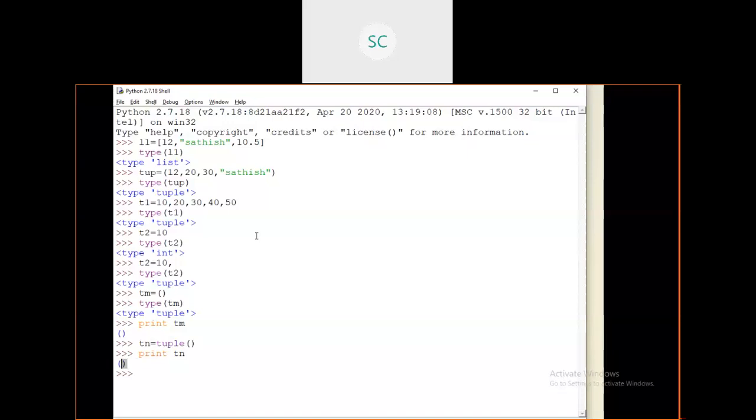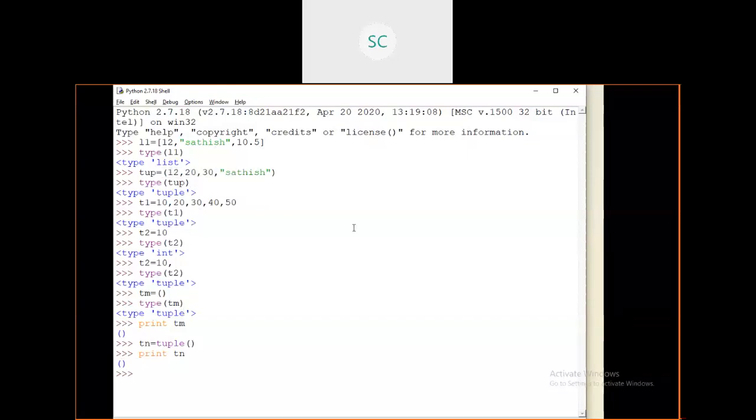How can you create a single tuple? By using two parentheses, and you can include any objects here. This is one way, and this is how you can create tuples.